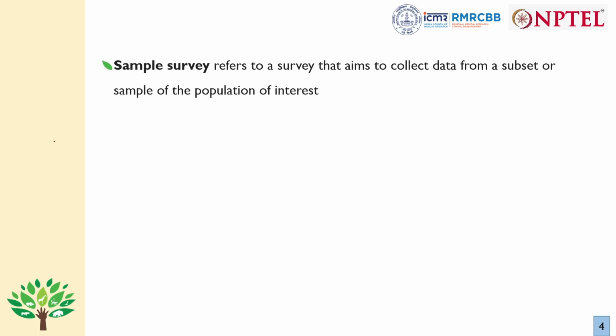When all the individuals in the population are selected for any kind of measurement, then the study is called a census. We take data from each of the individuals in a population, so that is called a census. But when we collect data from only a subset or a sample of the population of interest, then we call it a sample survey, or most commonly just a survey. Now, why do we conduct these surveys? The main advantage of conducting a survey over a census is reduced cost and greater speed.